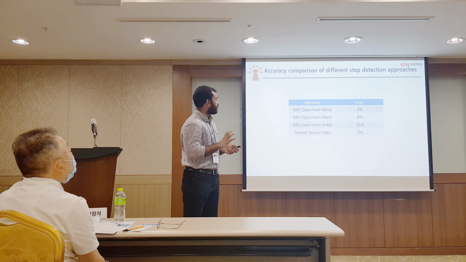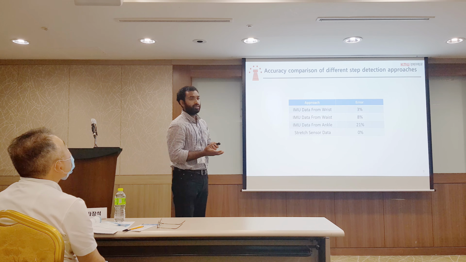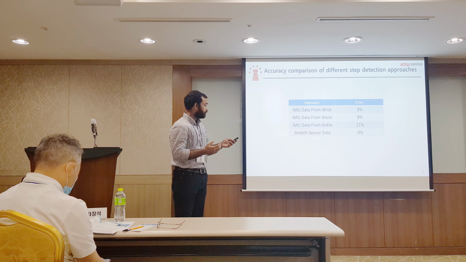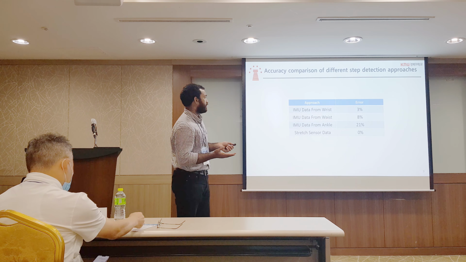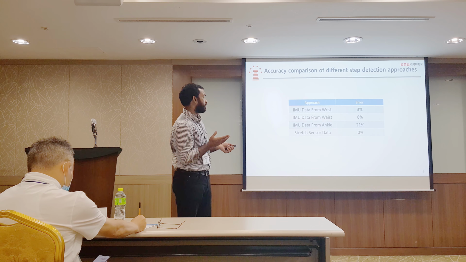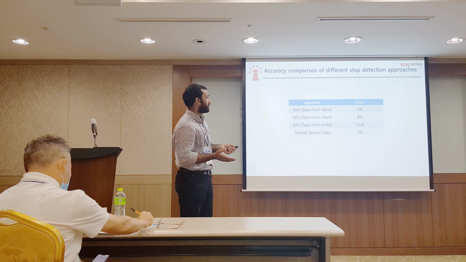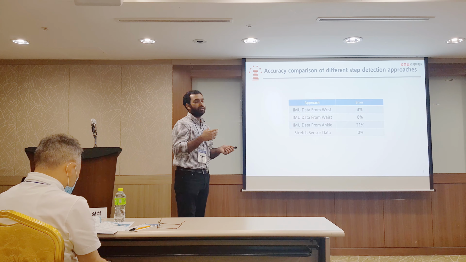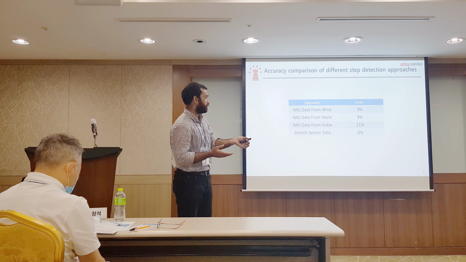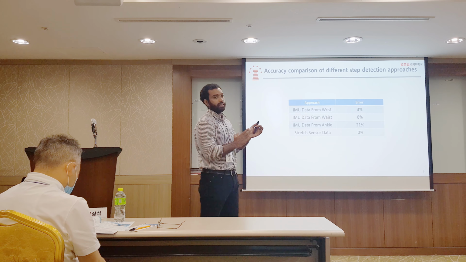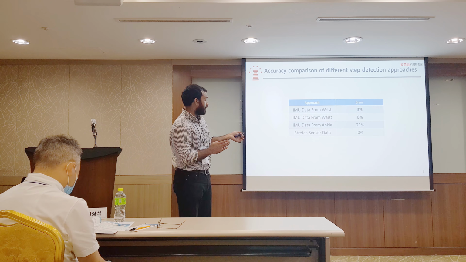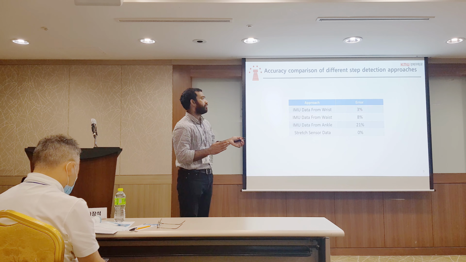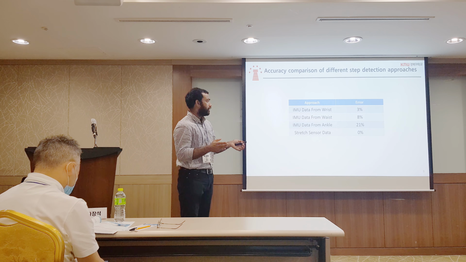So finally, we concluded with an accuracy comparison of the different approaches. The IMU data from the wrist shows 3% error, the waist 8% error, and the ankle 21%, and the proposed stretch sensor data gives a perfect result compared to the others. The reason is that the stretch sensor data is more stable than accelerometer data. And among the IMU results, the wrist gives a better result than the other two.